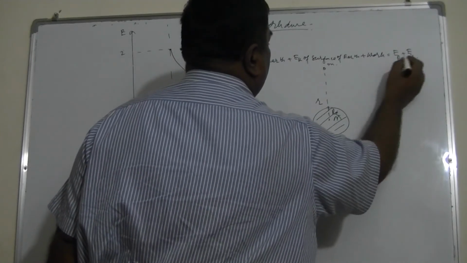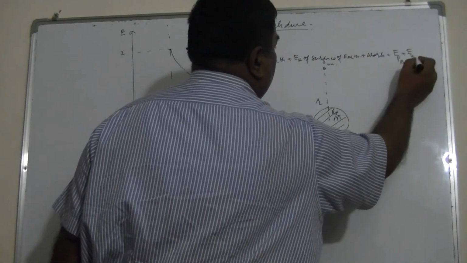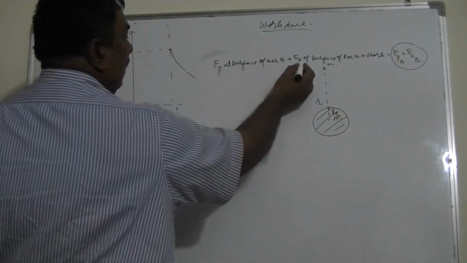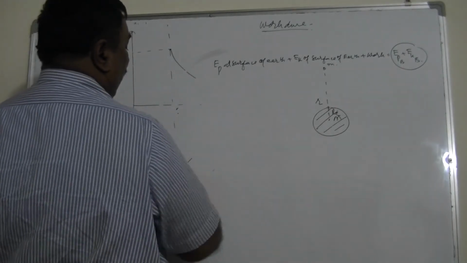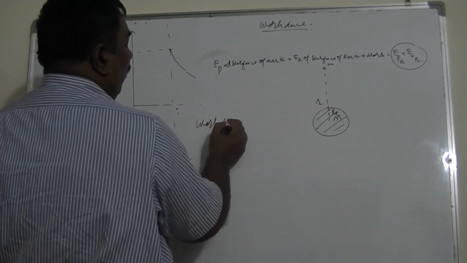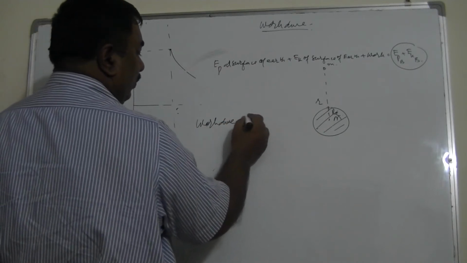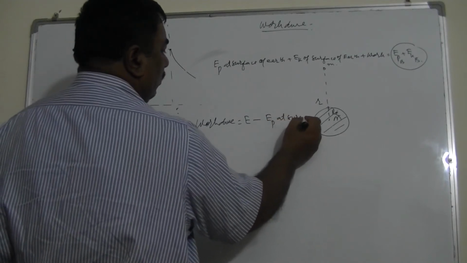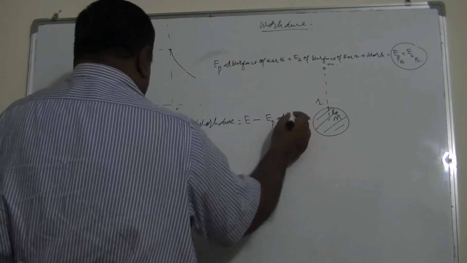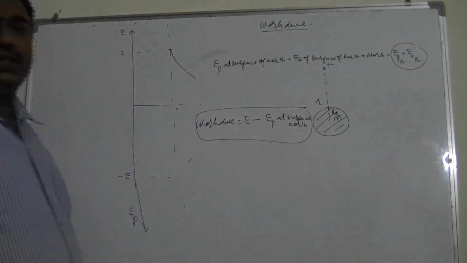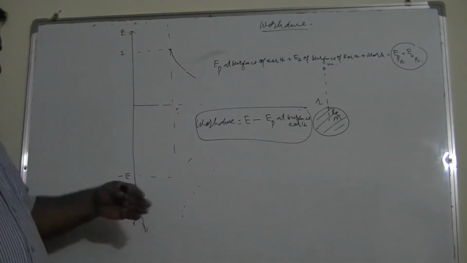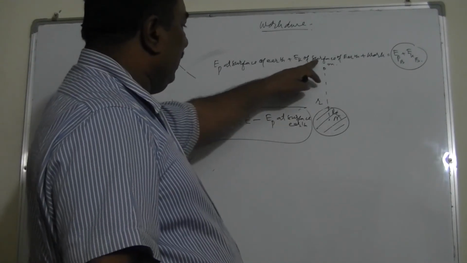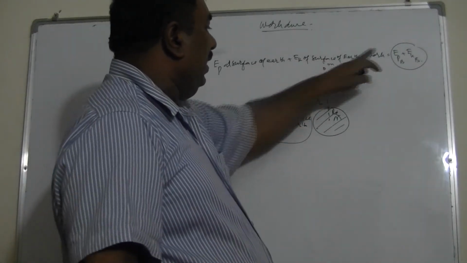So this is EP at orbit, EP at B, and EK at B. This must be the total energy. EK at the surface of Earth is 0. So the work done by lifting the satellite is always equal to total energy minus EP at surface of Earth. By this, we can always calculate the work done by lifting the satellite up. It's very simple. EP at the surface of Earth plus EK at the surface of Earth plus work done must be EP at B plus EK at B.